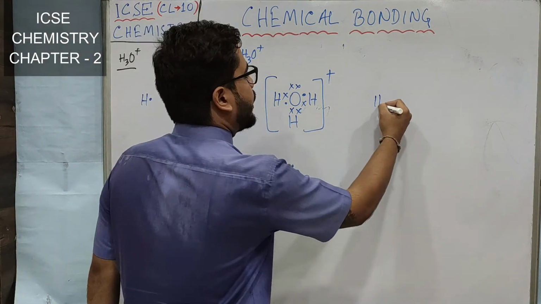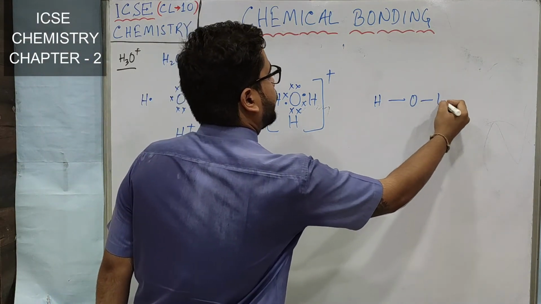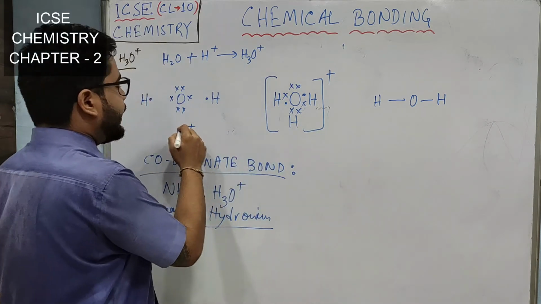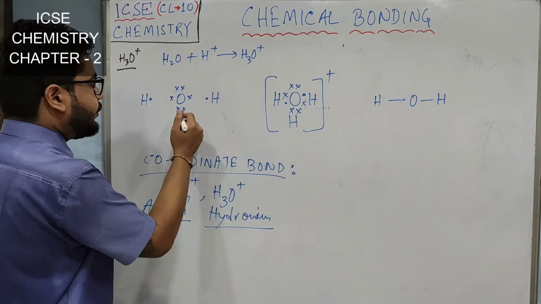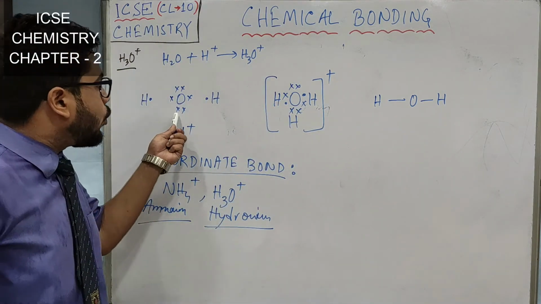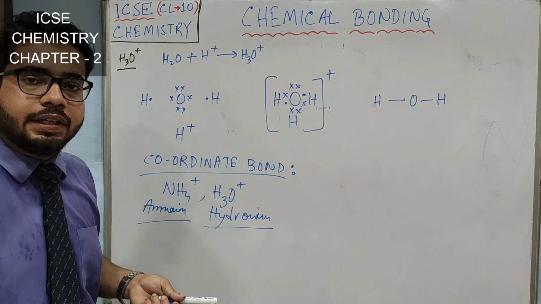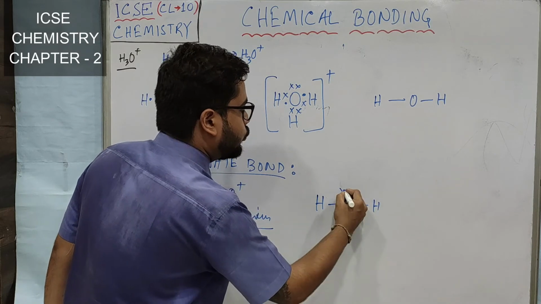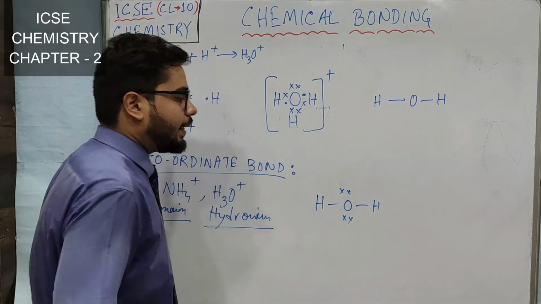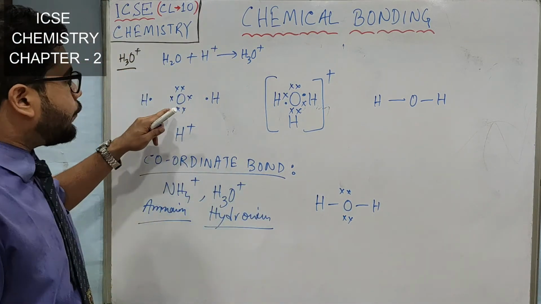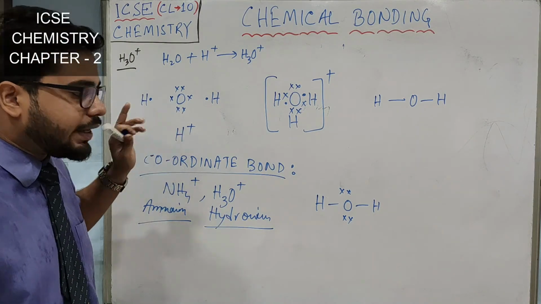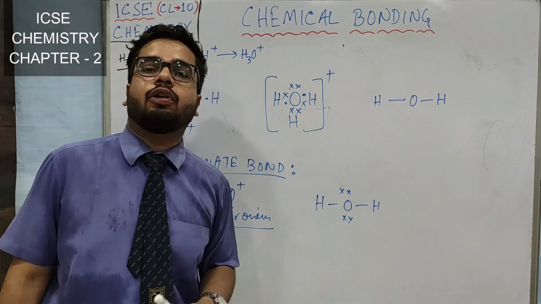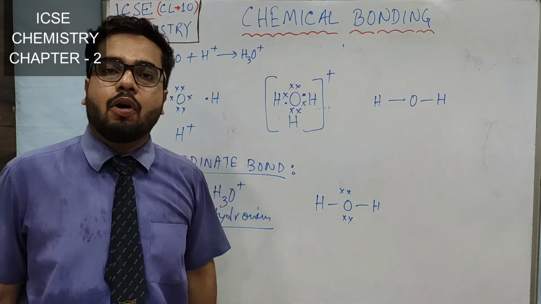And then in the last step you may show, and now see here for this bond, for this part, both the electrons came from oxygen, right? If you see the structure of water, there are two lone pairs of electrons, right? But these lone pairs of electrons are shared with this H+ also, and both the electrons are coming from oxygen.